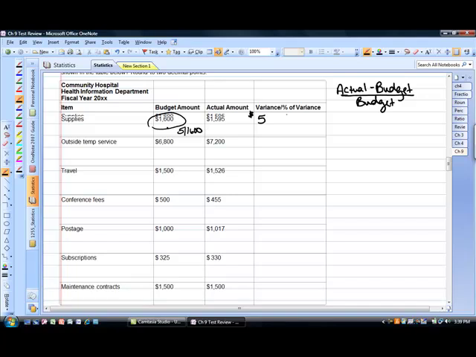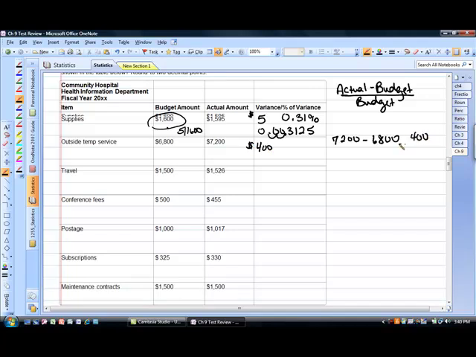We end up with 0.003125. Multiply that by 100 to get our percentage. Equals out to 0.31%. Same thing here. Actual minus our budgeted amount. 7,200 minus 6,800, 400.